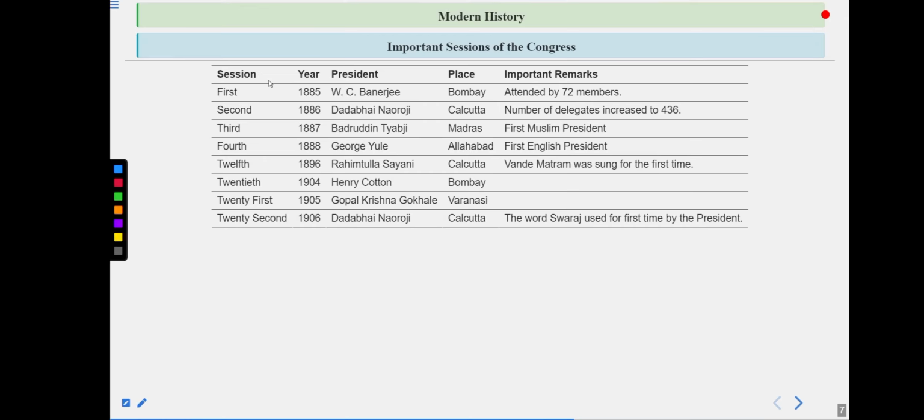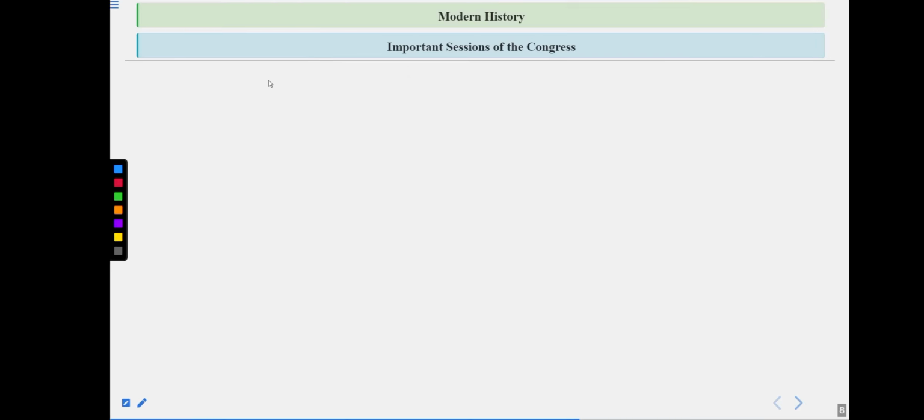The ideology of Purn Swaraj came in 1929 during the Lahore session, and at that session Mr. Jawaharlal Nehru became the president of the Indian National Congress for the first time. Now some other important sessions of Congress.